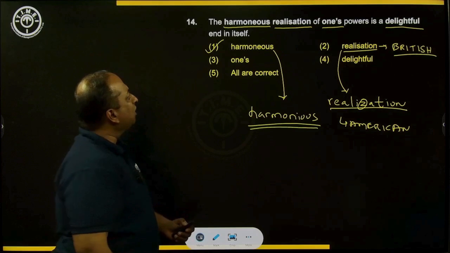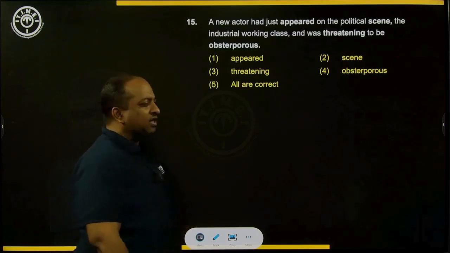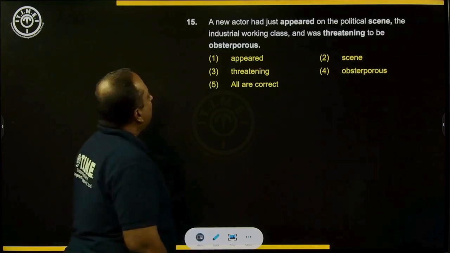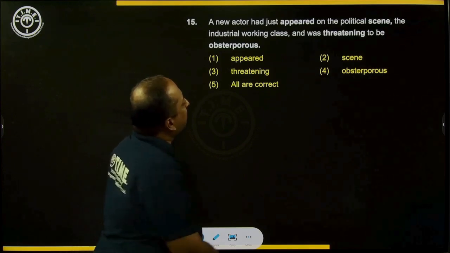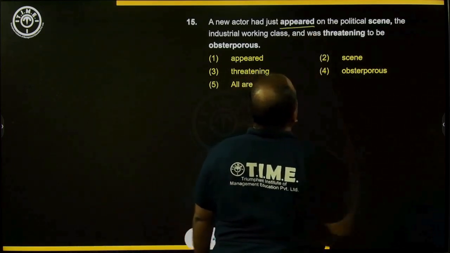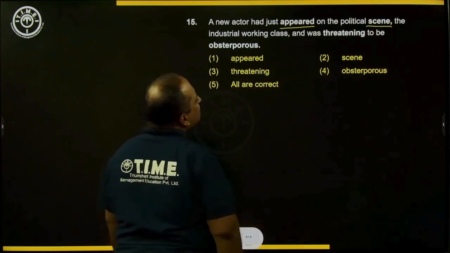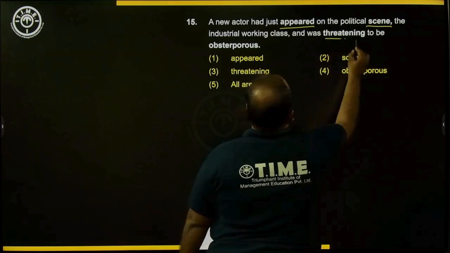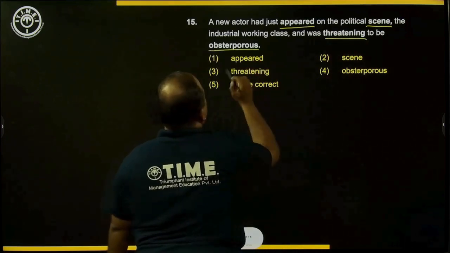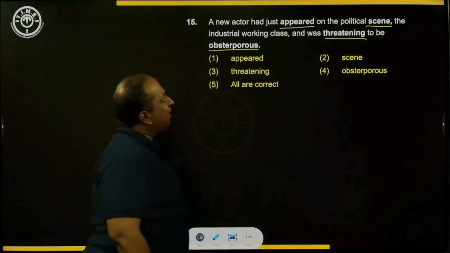Now let's move on to the last and final question, question number 15. A new actor had just appeared on the political scene, the industrial working class, and was threatening to be obstreperous. So a new actor had just appeared.